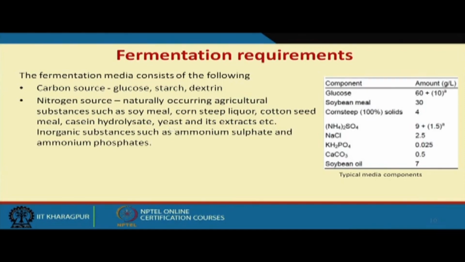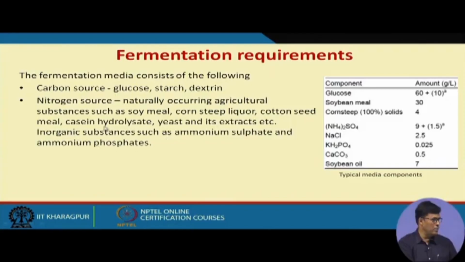When we hydrolyze casein with the help of some kind of protease enzyme, it is degraded to different sizes of protein, or it may produce some kind of free amino acid also. So, that is a kind of soluble material, because when big protein molecules degrade to smaller protein molecules, it becomes soluble, and that is why we call it casein hydrolysate. Yeast and its extract, etc., inorganic substances such as ammonium sulfate and ammonium phosphate.